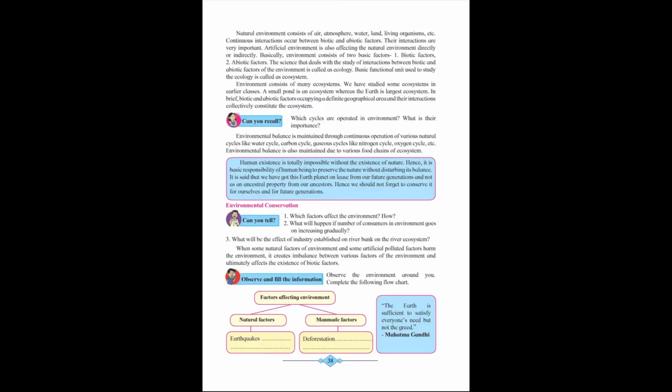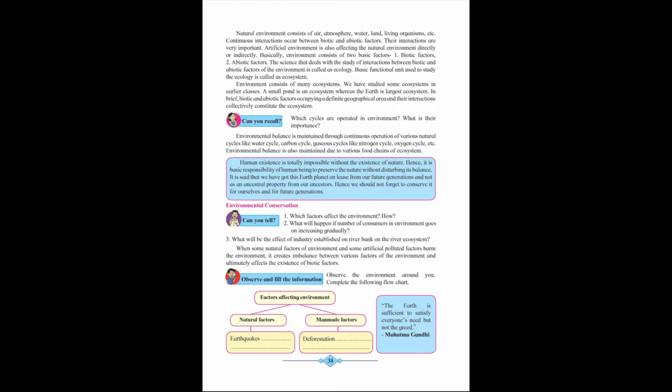Now we may move on to the next page, page number 38. In the first paragraph, you may mark the definition of ecology. Another question. Ecology: the science that deals with the study of interactions between biotic and abiotic factors of the environment is called as ecology. You may mark, I repeat, the science that deals with the study of interactions between biotic and abiotic factors of the environment is called as ecology.